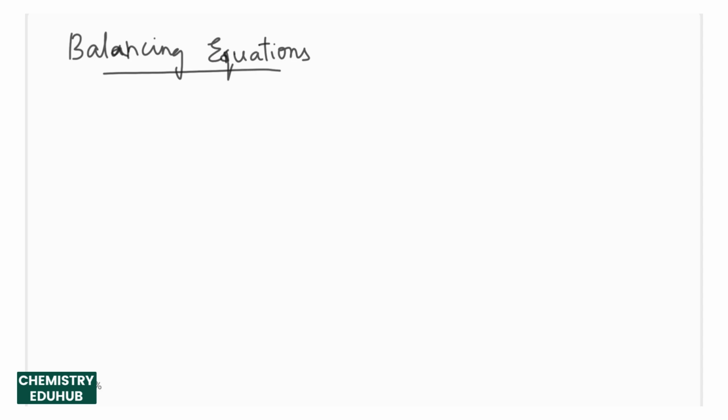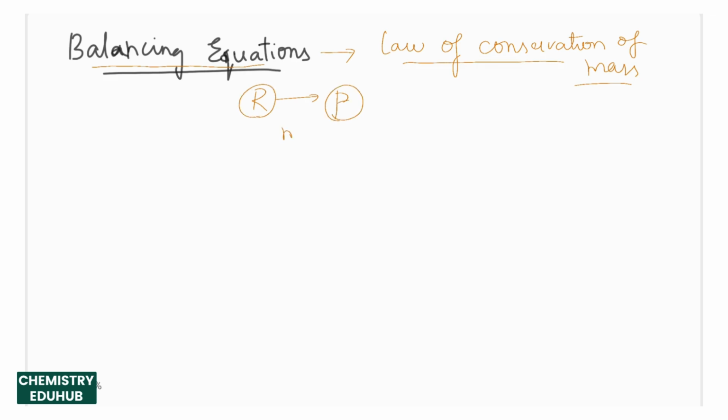Let us look at the most important part of the chapter, that is balancing of equations. Now we have studied how to write a chemical equation, but is it necessary to balance a chemical equation? Let us see. We have a law called the law of conservation of mass. That means mass can neither be created nor destroyed, but we can convert it from one form to the other. This law states that if you consider the reactants converting into products, the mass before the reaction and after the reaction remains exactly the same.